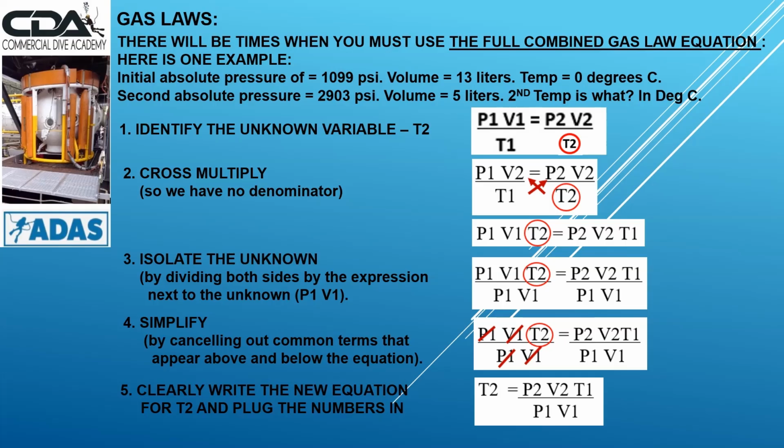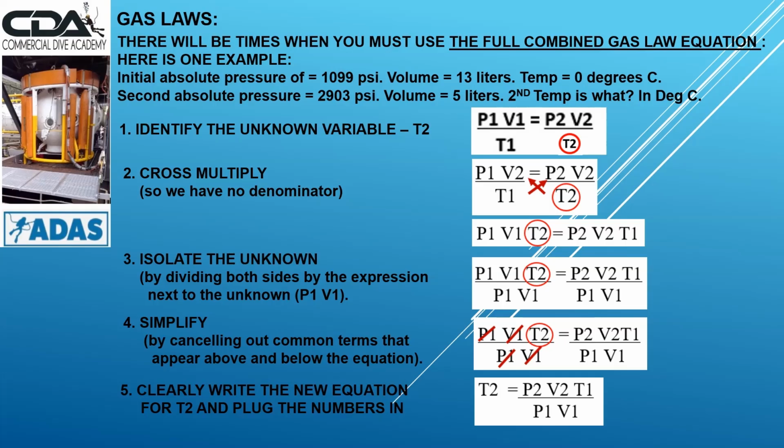As we've done before, we have identified the unknown variable. In this case, it's T2. Then we cross multiply. So we get P1 V1 over T1 equals P2 V2 over T2. When we cross multiply, that becomes P1 times V1 times T2 equals P2 times V2 times T1.